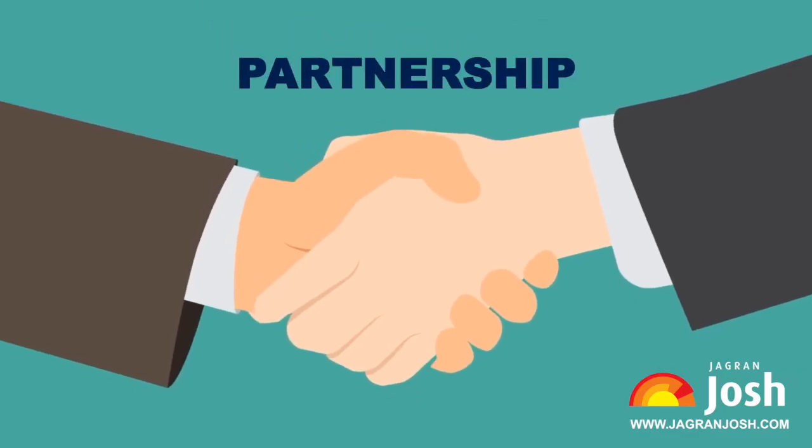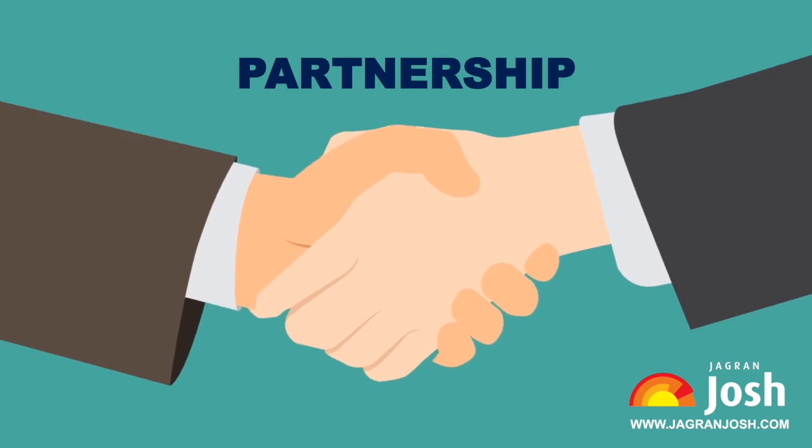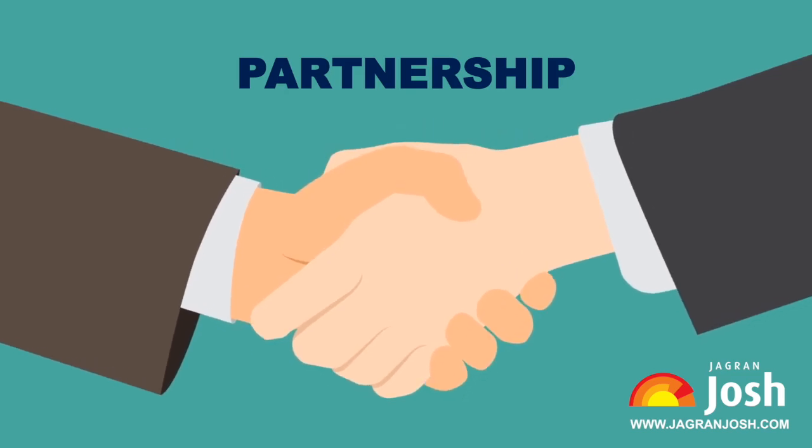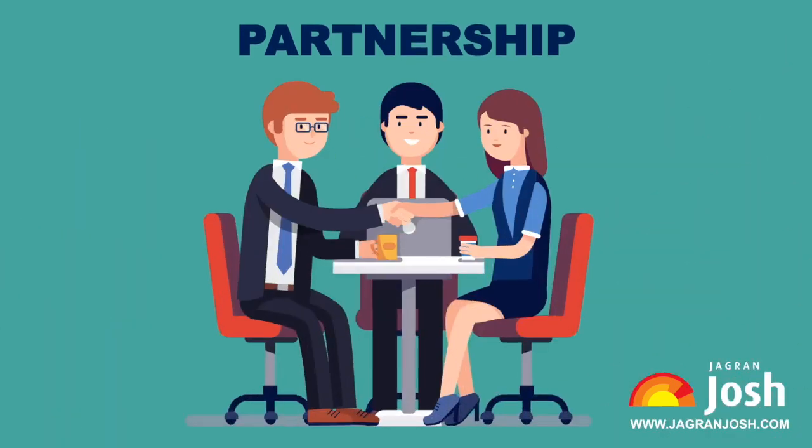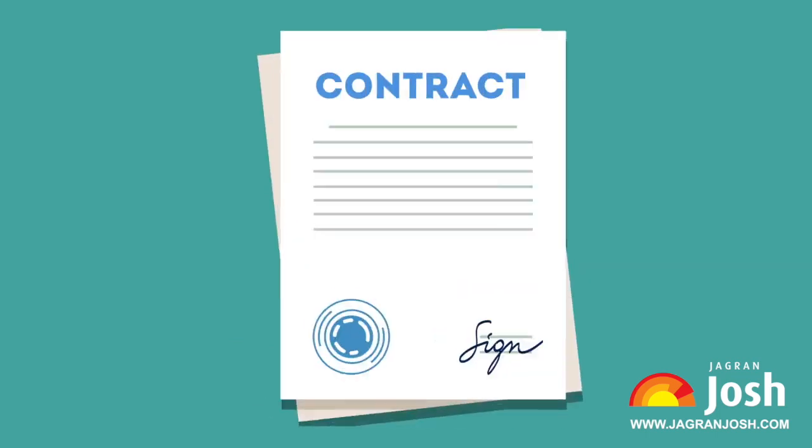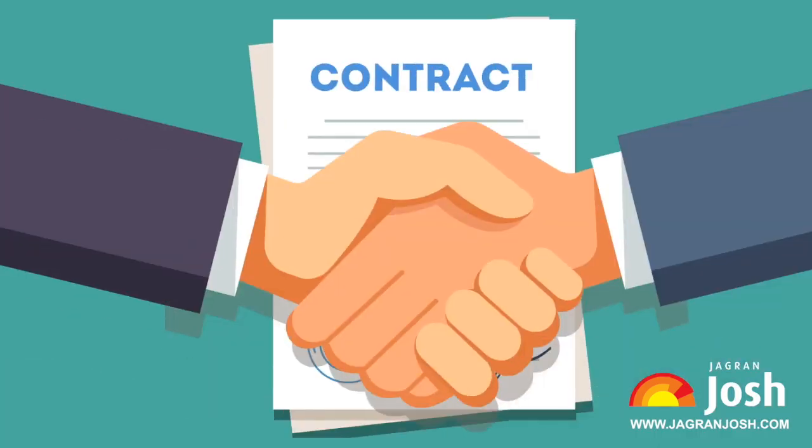Partnership is an important concept of the quantitative aptitude section, as questions from this topic are frequently asked in competitive exams. The concept of ratio and proportion plays an important role in solving questions based on this topic. Partnership: when two or more persons run a business jointly, they are called partners in that business, and the deal between them is known as partnership.